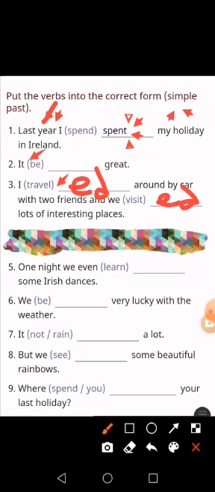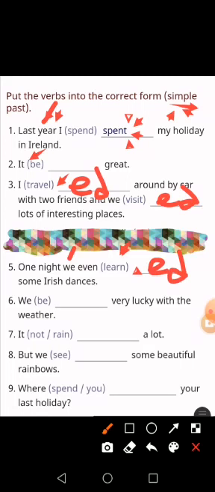Okay? The next one, one night we even learn some Irish dances. Okay? We even learned. Here we have the subject and learn. You have to change learn to be what? To be simple past. Learn, learned. You have to add what? ed. Okay, why? Because it is a regular verb. You have to add ed.